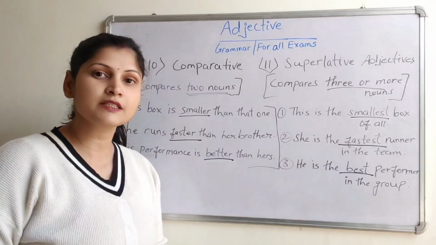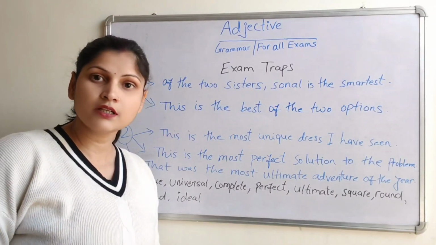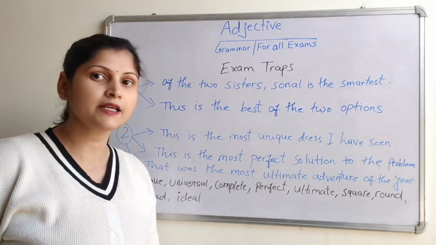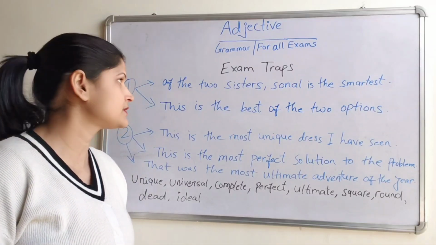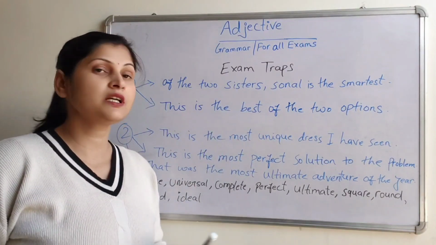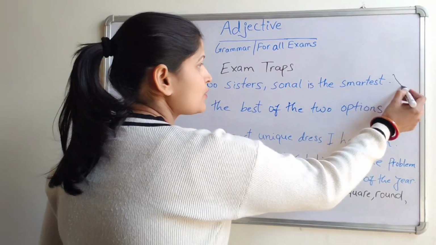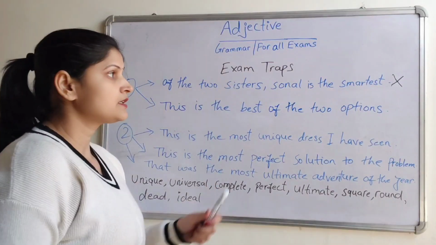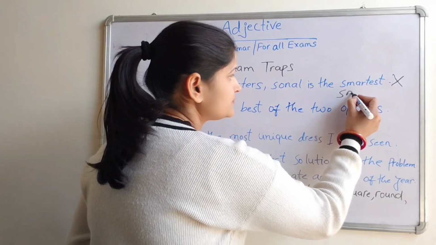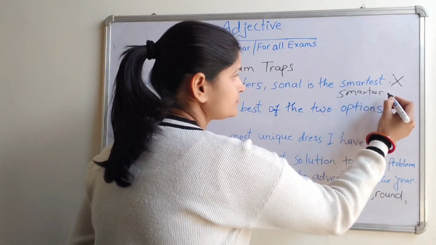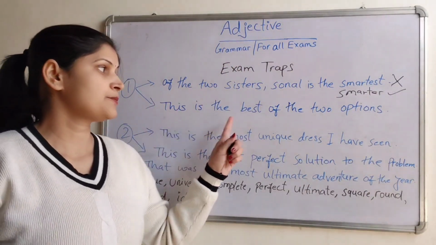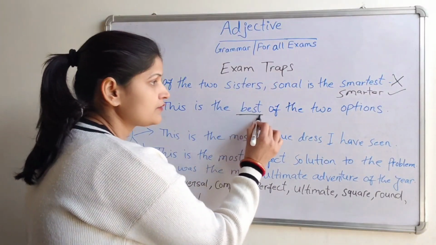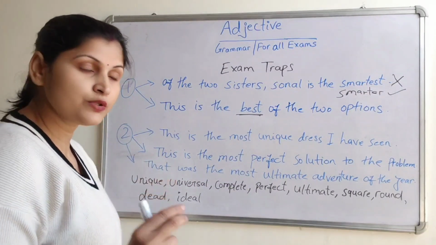Now let's see some exam traps. Examiners love using the superlative for two, but you should have the knowledge to see the error and correct it. Let's see the example. Of the two sisters, Sonal is the smartest. This is the wrong sentence, but the correct one is, of the two sisters, Sonal is the smarter. This is the best of the two options. We cannot use best for two options. What will we use? Better.